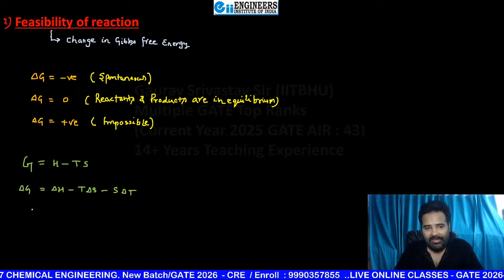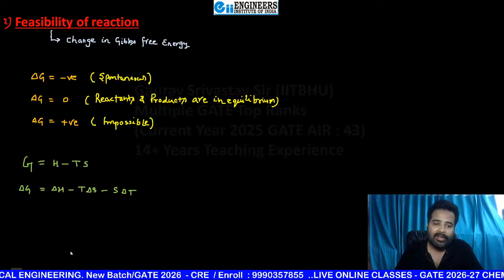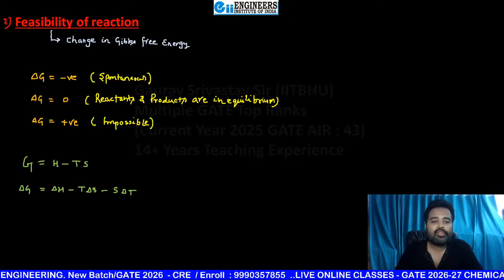Now, if I am writing this for constant temperature, then definitely, my dear student, the third term on the right-hand side, you can make it zero.